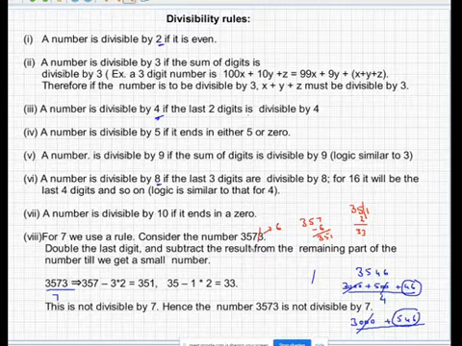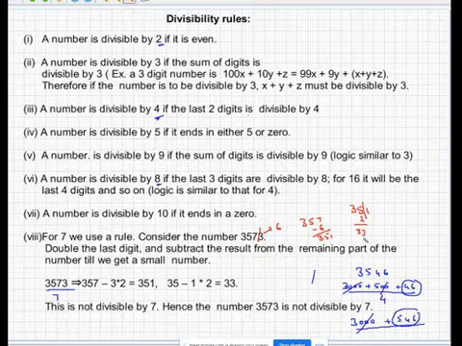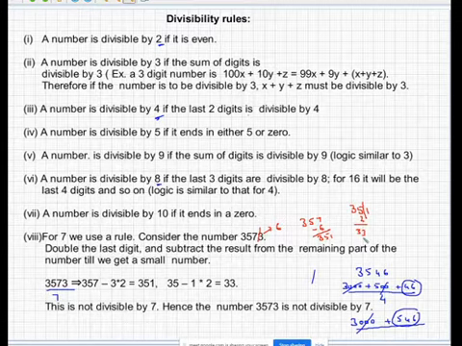But the method given here is take the 4-digit number, remove the last digit, double that. That becomes 6. And subtract from the balance number. So 357 minus 6 gives you 351. And then again this 351, remove the last digit, double that, that becomes 2. Subtract from the remaining number, that becomes 33. Once this becomes a 2-digit number, check for the divisibility. 33 is not divisible by 7, therefore this is not divisible by 7.